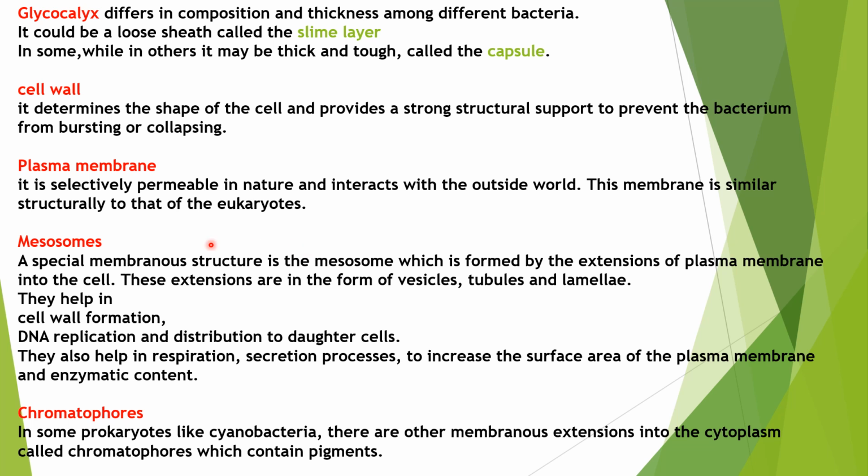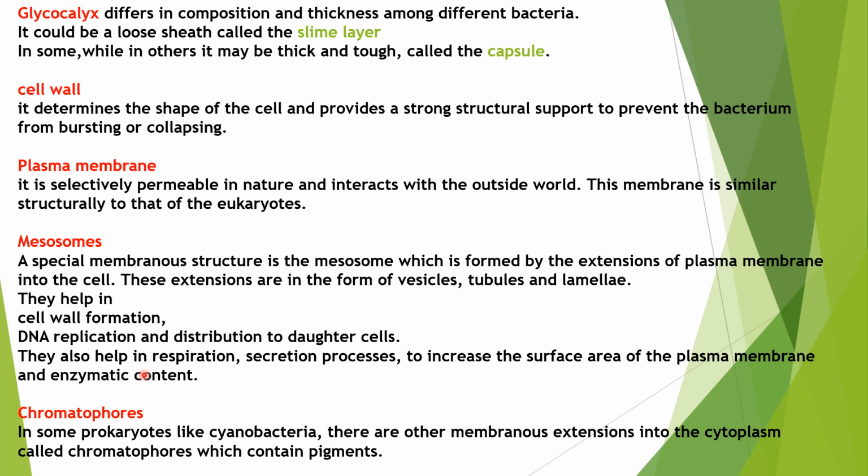Just now I have told about mesosomes. These are the structures formed by the extension of the plasma membrane inside the cell. These mesosomes are in different forms: vesicles, tubules, and lamellae. They help in the formation of the cell wall, in DNA replication and its distribution to daughter cells, and also in respiration. They have different enzymes on them, help in secretion processes, and increase the surface area of the plasma membrane.